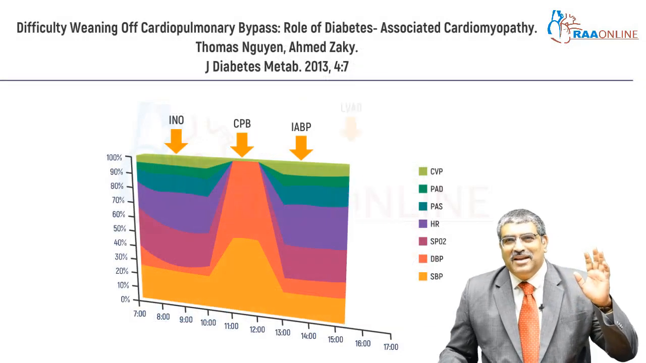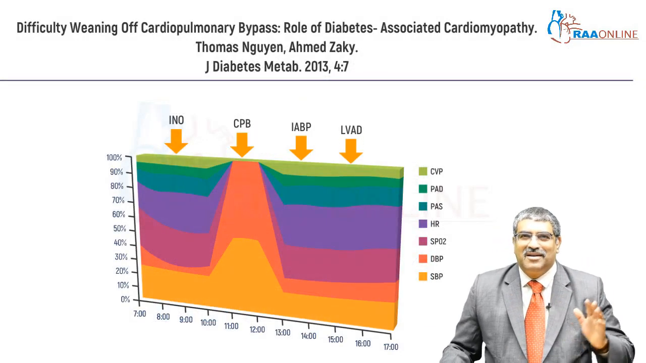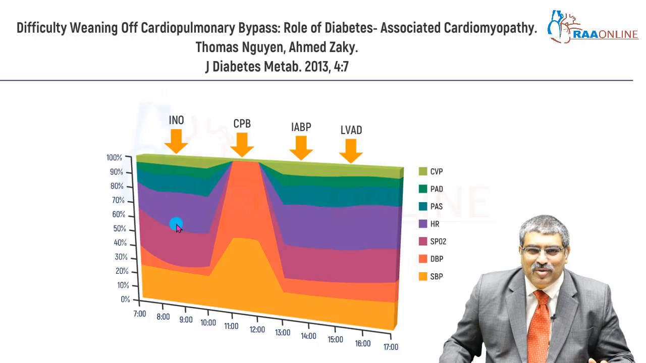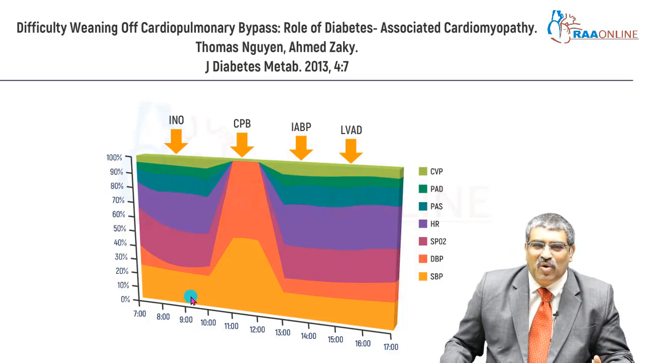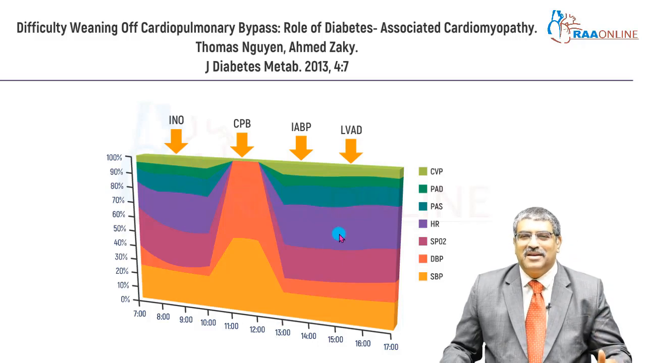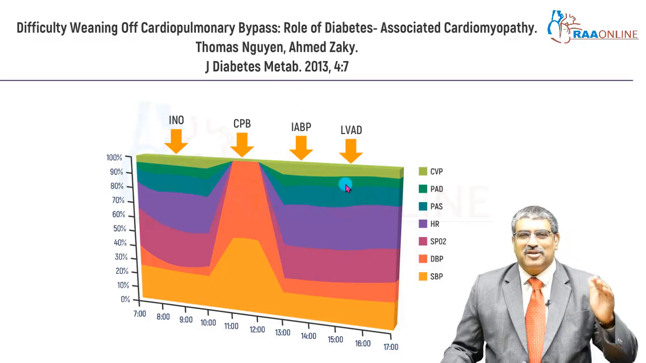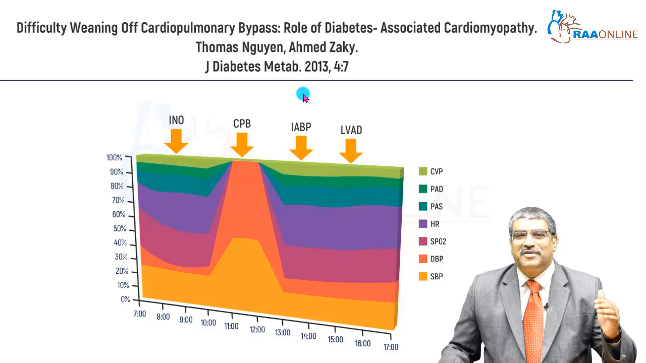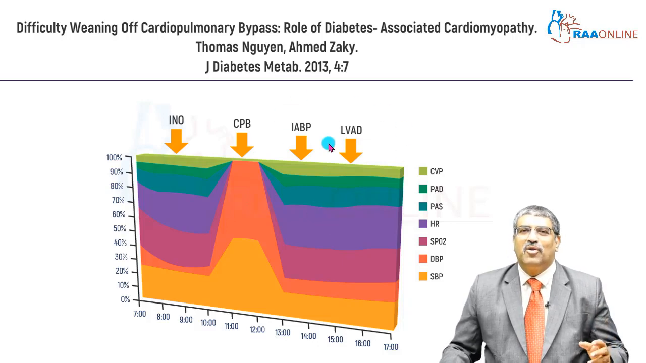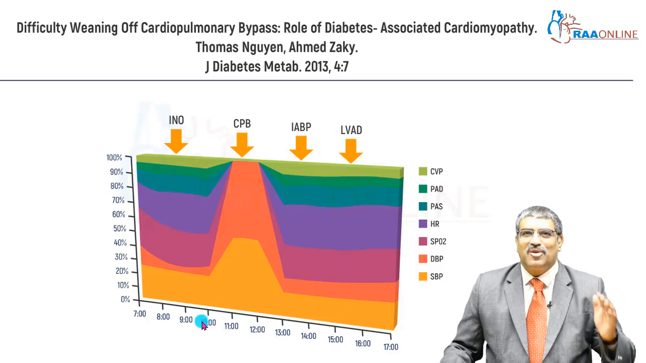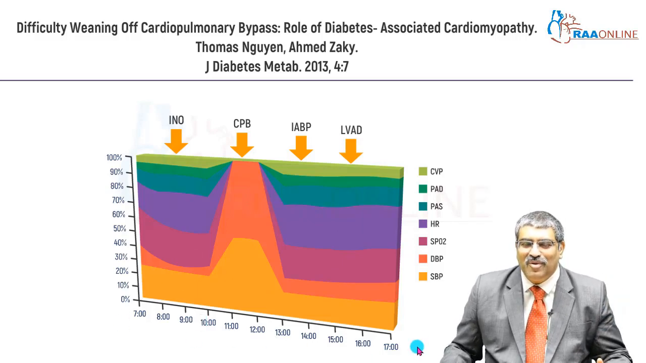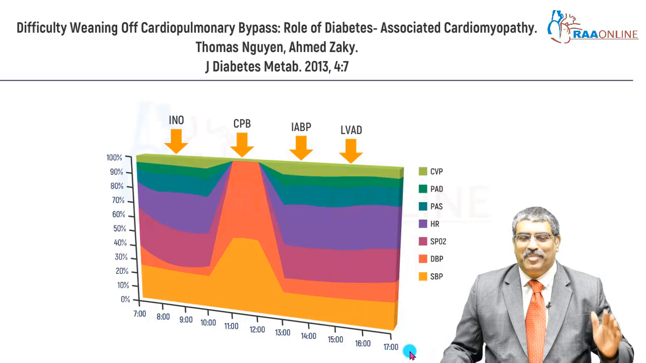So, what is the timeline of the difficult weaning? Initially, you start an inotrope, the pressures are not holding, you go into cardiopulmonary bypass, then try to wean with mechanical supports like IABP. If still IABP is not working, we go for LVAD and ECMO. So, the case which is started at 7 o'clock in the morning goes up to evening 5 p.m.